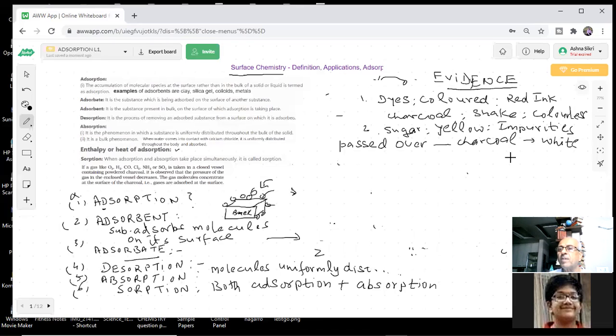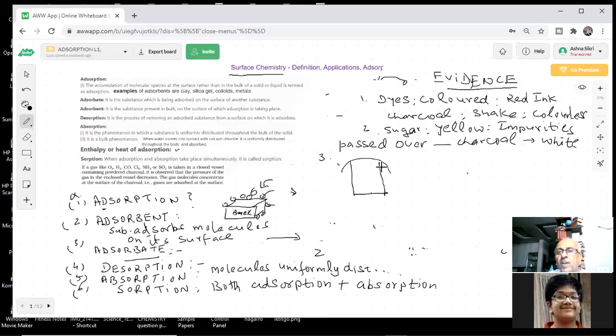What comes out is white. What happened to the yellow material? It was adsorbed on the surface of charcoal. Charcoal is a very good adsorbent, so charcoal is greatly used. What they did, they take a container.